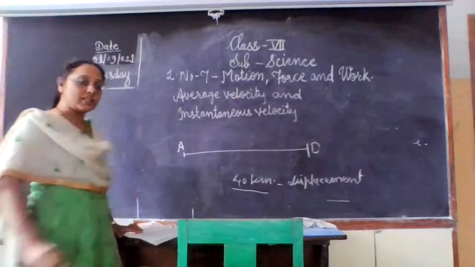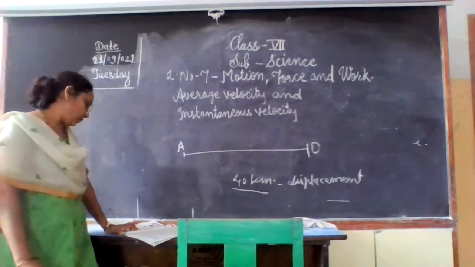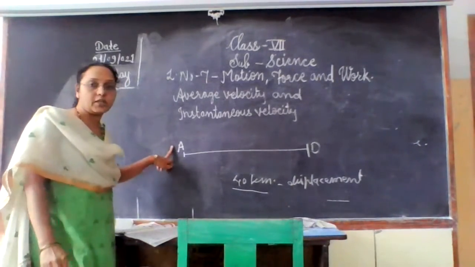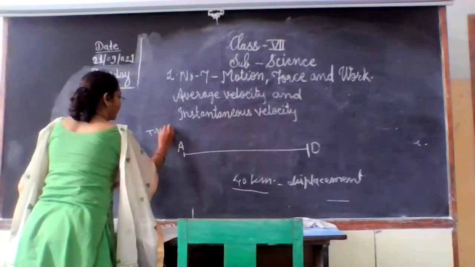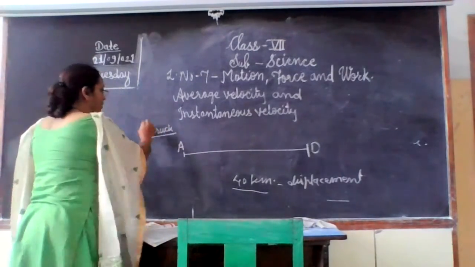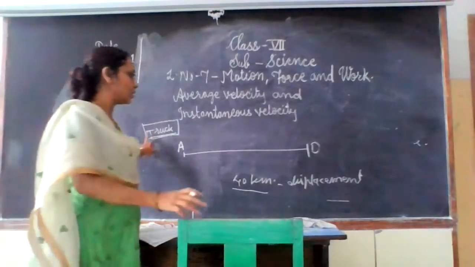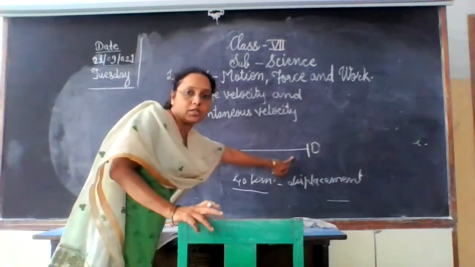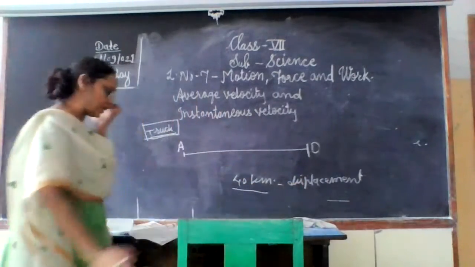Okay, we know the displacement means the minimum distance covered by a moving object. Here the moving object is a truck. To reach D from point A, that means it is displacement.